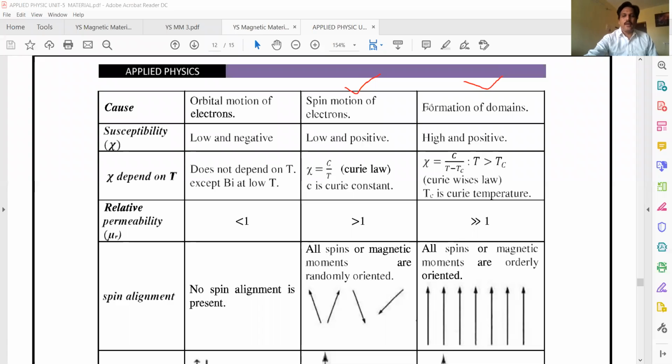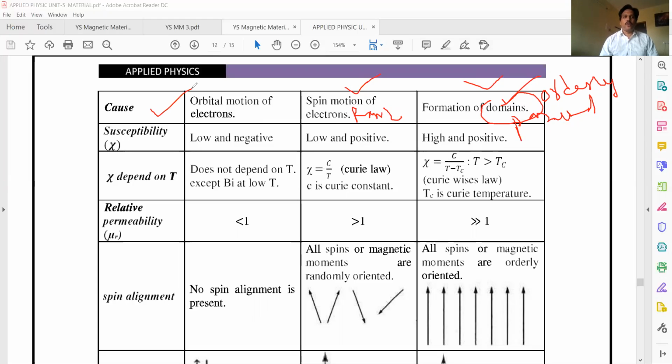In the paramagnetic materials, what is the spin alignment? Random spin alignment. In ferromagnetic materials, it is parallel and orderly spin alignment. Due to parallel and orderly alignment, they form small regions called domains. That's why they show strong magnetism.